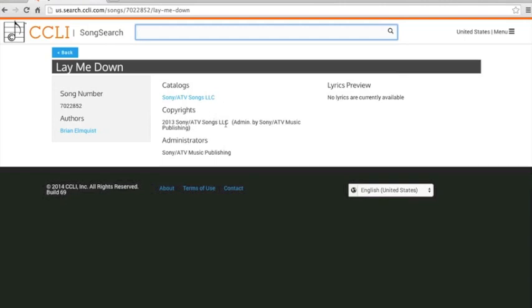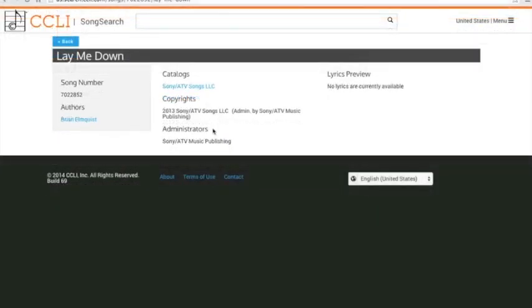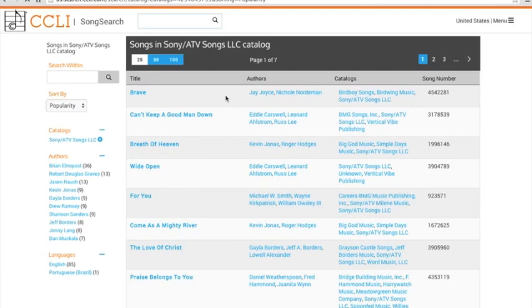If you're not familiar with the licensing process, if you see a name under the administrators here, like Sony ATV Music Publishing, generally the administrator is where you're going to be able to get a license. With administrators, this contact information may appear here, and if it doesn't, I don't believe you're going to find it, because if you click on this link, Sony ATV Songs, that looks like a hyperlink, the problem there is that that's only going to give you other songs that are in that catalog.